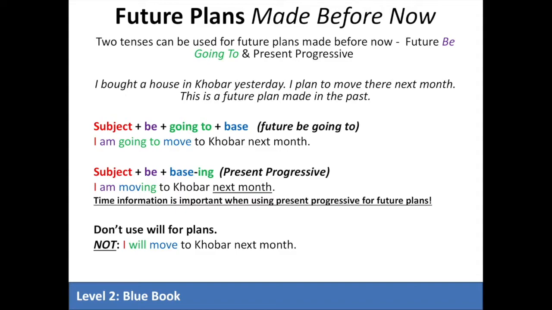Again, for the present progressive, you'll need to remember the be verb is based on the subject. You'll also need to remember the spelling patterns for using a verb plus ing. We've discussed these things in previous videos. If you need to remember them, pause the video, review it, and then come back. Also keep in mind that for future plans with the present progressive, time information is really important. Also, when we talk about something that we've made a plan for, we do not use the modal will.